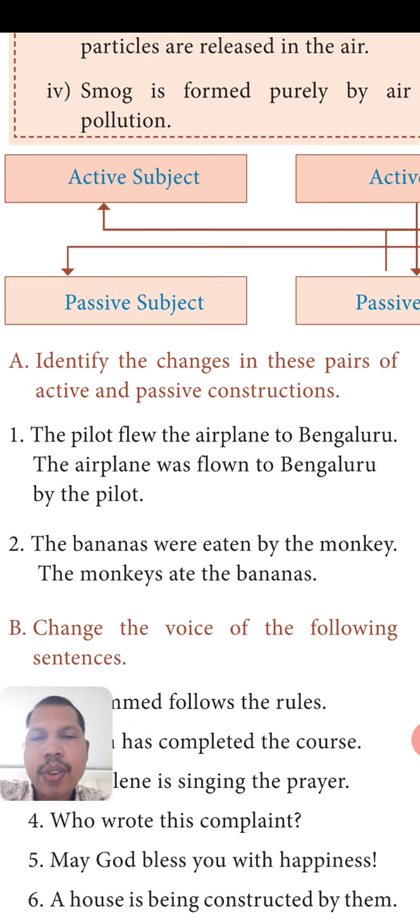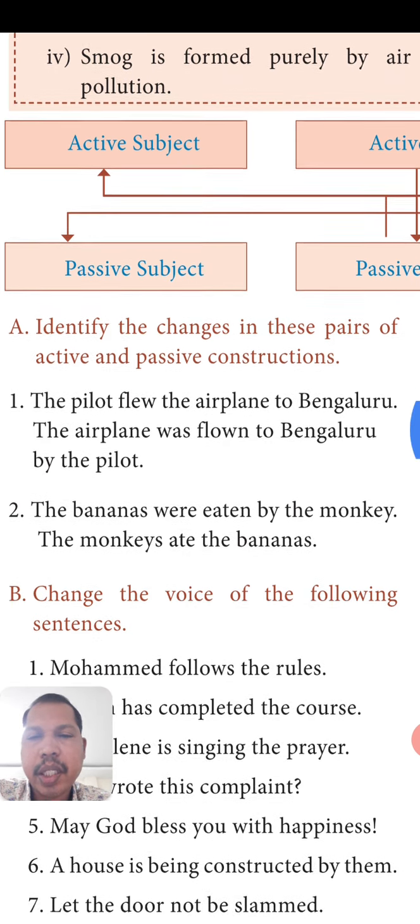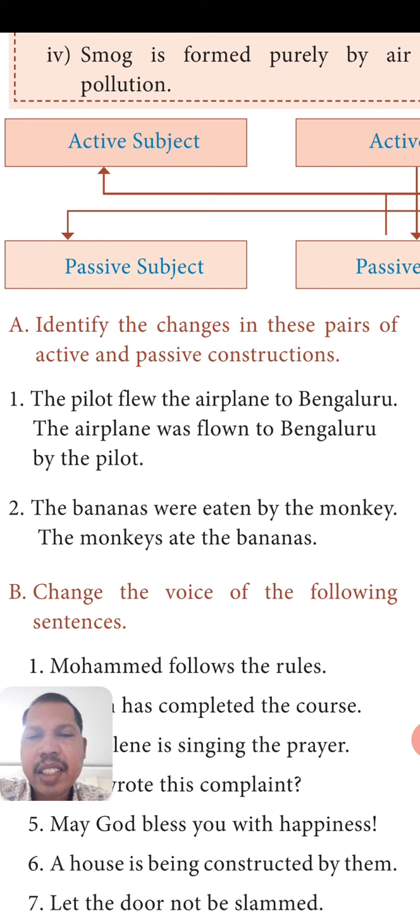The pilot flew the airplane to Bangalore. So the active form is given. Next, the airplane was flown to Bangalore by the pilot. It is the passive form. So what changes did you identify? What is the subject in active voice? The pilot. So the pilot is the subject, flew is the verb, the airplane is the object, and to Bangalore is the adjunct. When we use the passive form, the object, the airplane, will become the subject, and instead of flew, we will write the passive form. Flew changes into was flown.